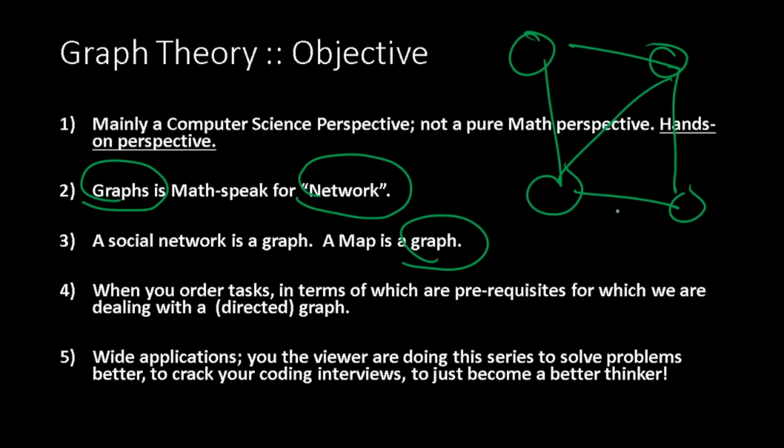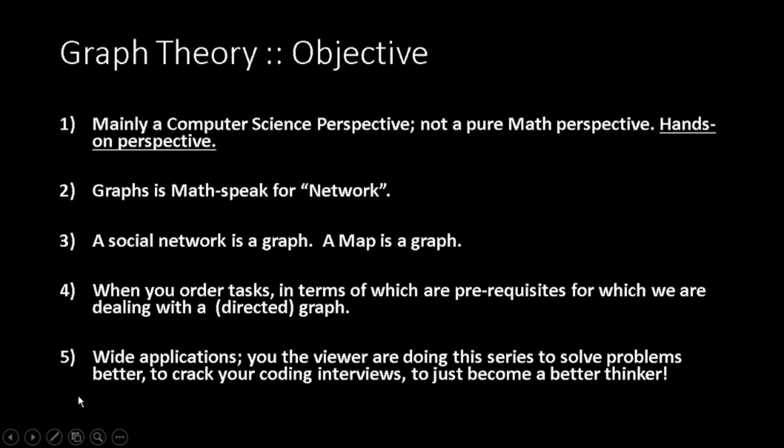A social network, Facebook, that's a graph. But apart from these common definitions, every time you take decisions like in what order I have to perform tasks, what all must I complete before I can take on this task, what software must I install before I go ahead with installing my current package, all those decisions are actually graph problems.